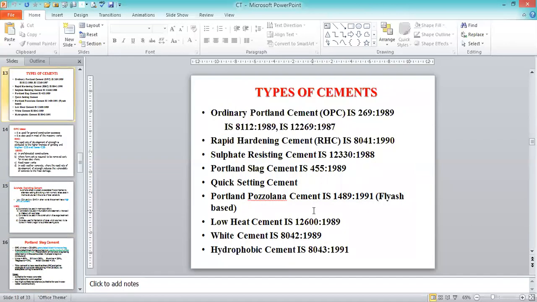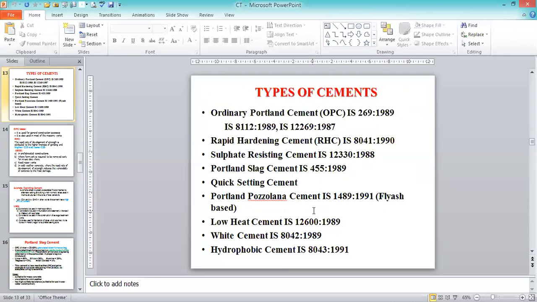Then the next is the type of cement used for the various constructions as per the Indian Standard codal provisions. Various cements are available, depending upon the site and what type of construction we are going to build. Based on the site conditions, the types of cement are going to vary.